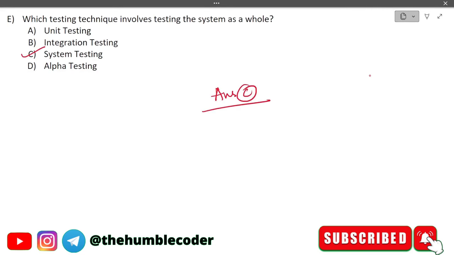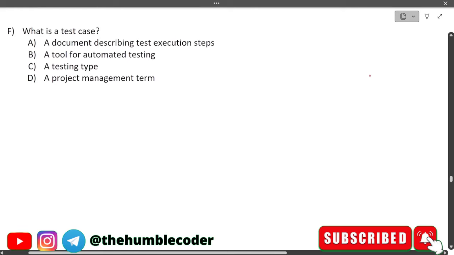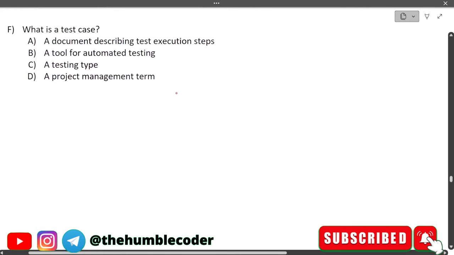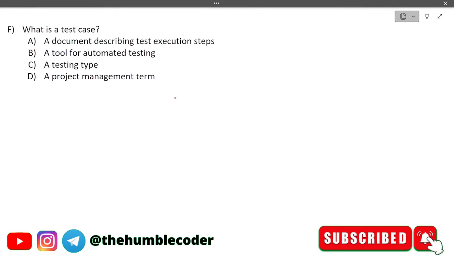Okay, let's now look at the next question. What is a test case? The options that we have are: a document describing test execution steps, a tool for automated testing, a testing type, a project management team. The correct answer for this question is option A, a document describing test execution steps is called a